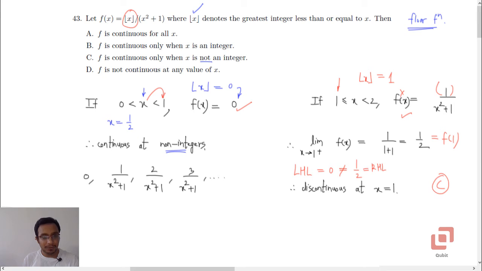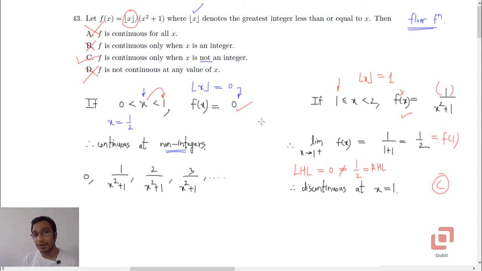So which option will we pick? We will pick option C: f is continuous only when x is not an integer. Because we established that it is discontinuous at x equal to 1, clearly option A is ruled out. Option B is also ruled out, and because we showed that if x is 1 upon 2 it is continuous, option D, which says it is not continuous at any value of x, is also ruled out. So definitely it must be option C, which says that it is continuous only when x is not an integer.